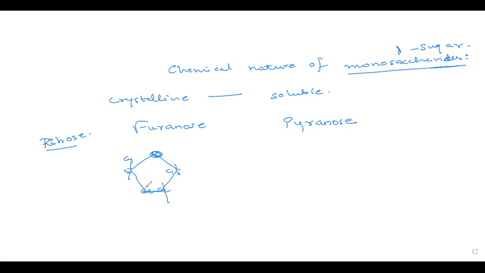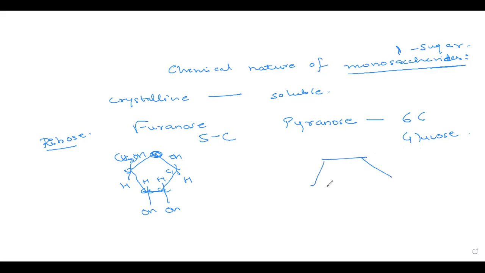So how are the bonds arranged here? The bonds in the furanose ring or ribose are arranged in this way. CH2OH and hydrogen, hydrogen, hydrogen. So a furanose ring is basically a 5-carbon ring. Then we have a pyranose ring. A pyranose ring is a 6-carbon ring. Now, the example of a pyranose ring is glucose, the most basic carbohydrate.